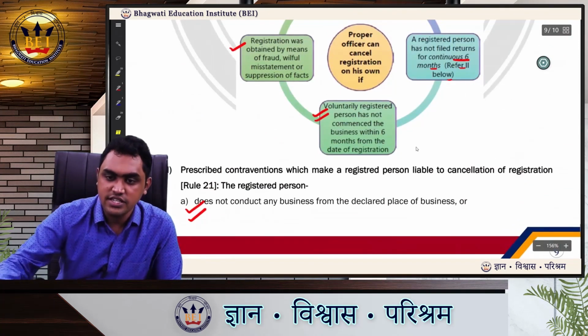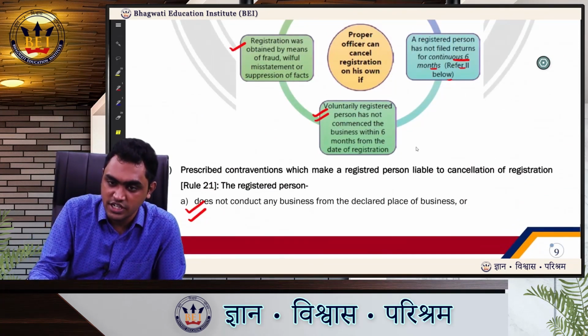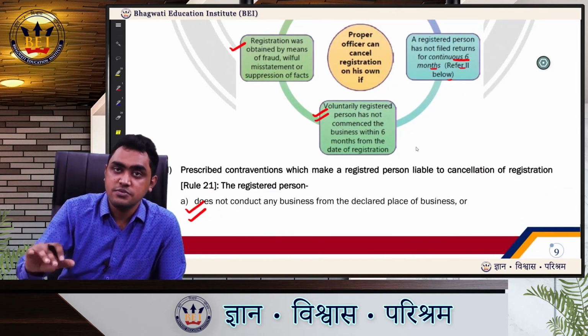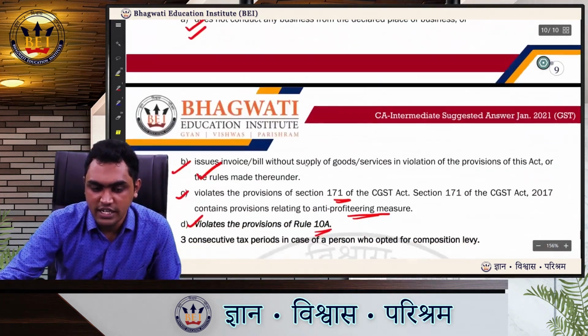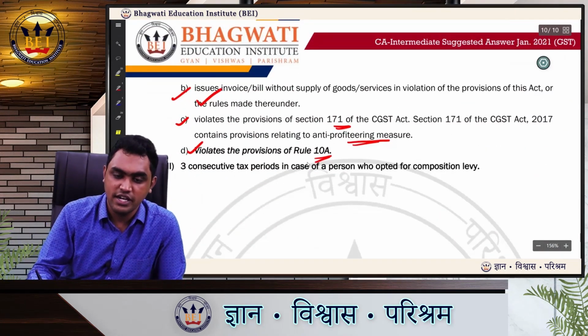Okay. Then it says a registered person has not filed return for 6 continuous months. Here there is an exception for composite dealers. So it says 3 consecutive tax periods in case of a person who has opted for the composition levy.